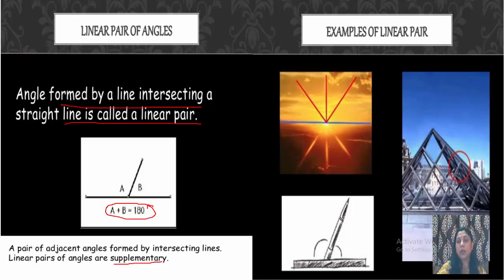Here you can see this is a linear pair of angles. And here you can see more than two angles on this straight line: 1, 2, 3 and 4. If we join these two and name them O, A, B and C, then angles BAO and CAO form a linear pair of angles.